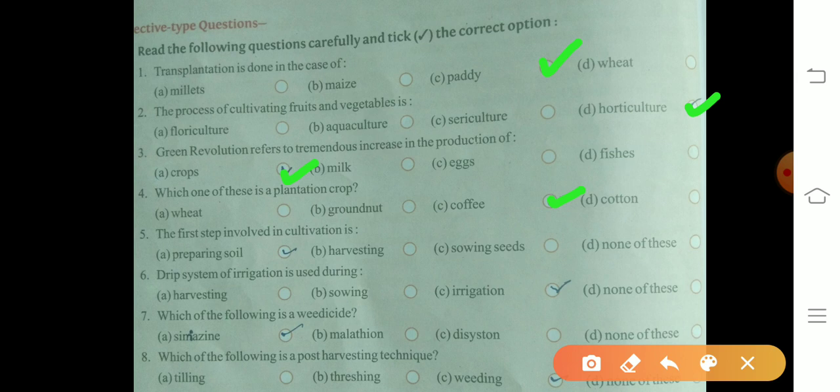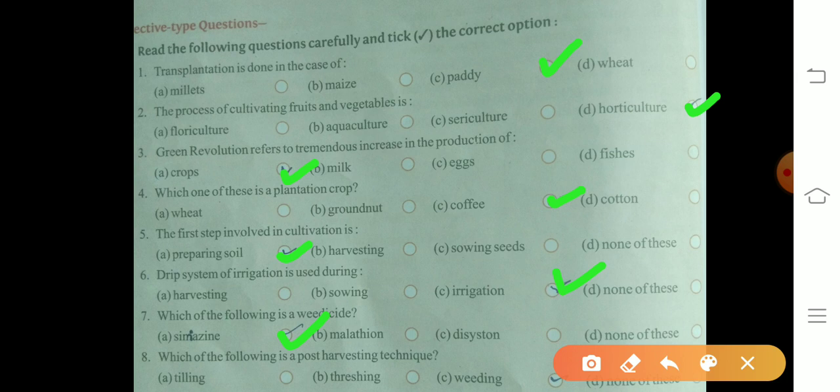Fifth, the first step involved in cultivation is preparation of soil. Drip system of irrigation is used during irrigation. Which of the following is a weedicide? Simagen, it's a weedicide.